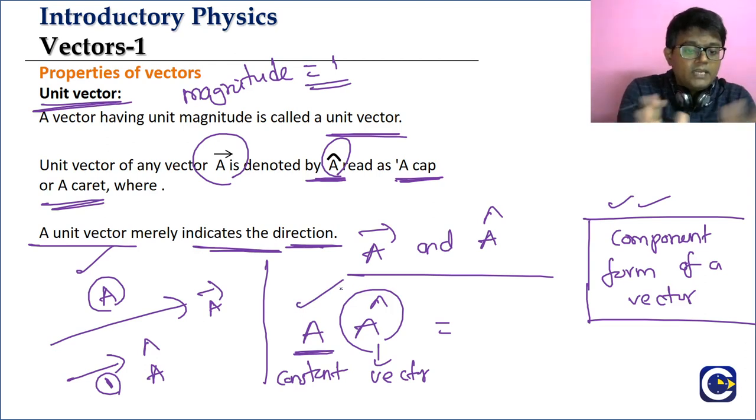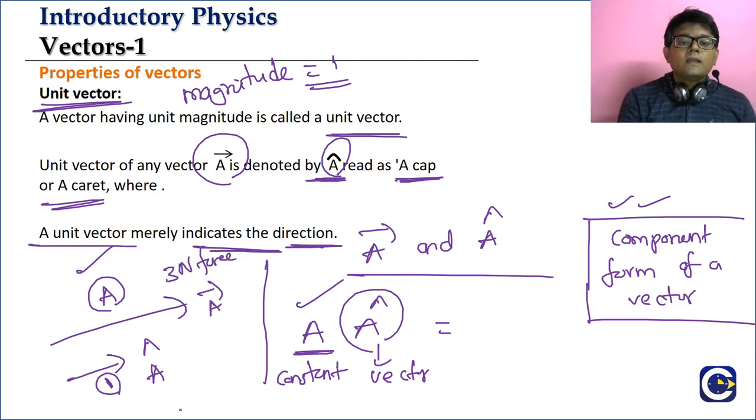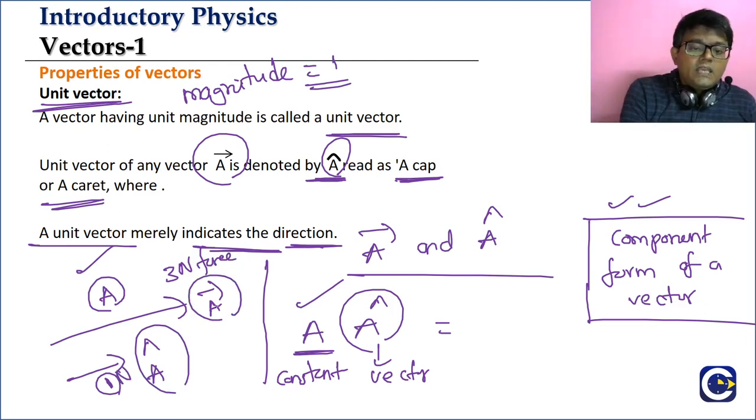Okay, to make it even more simple, I will give you one particular example, then it will be very clear. Okay, so say for example, this is 3 Newton force. On the direction la, if you take a unit vector, means what about its magnitude? 1 Newton varum. Okay va? So what is the a bar or the magnitude?